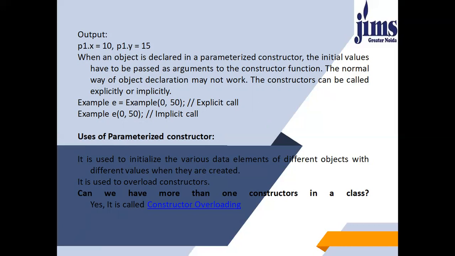The uses of a parameterized constructor. It is used to initialize the various data elements of different objects with different values when they are created. It is used to overload constructors. Can we have more than one constructor in a class? Yes, it is called constructor overloading. Similar to what we have studied in function overloading, you can also perform constructor overloading by naming the constructor 3 times or 4 times, any number of times in a class, and just what you have to keep in mind is that you have to put a different parameter list in each and every type of constructor you put in.